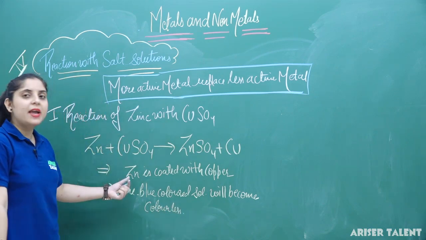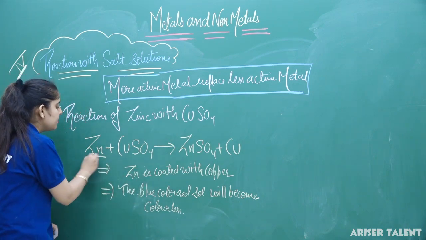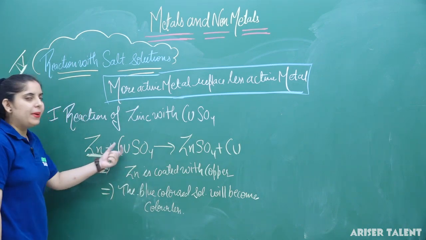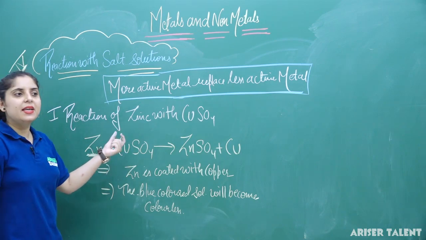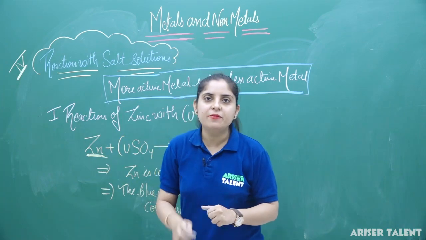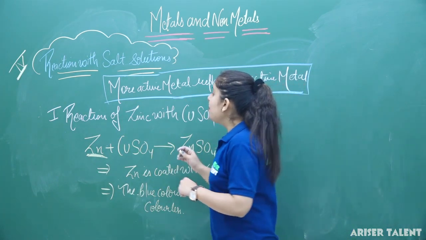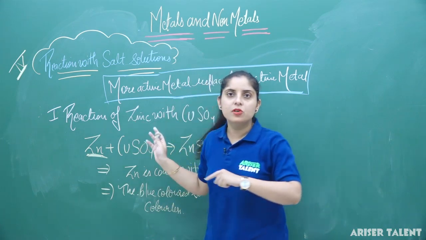Clear? This is the reaction which is going to take place here. First thing is the zinc is going to replace copper. It means the zinc strip is getting coated with copper and the blue color of the copper sulphate is going to be colorless now.